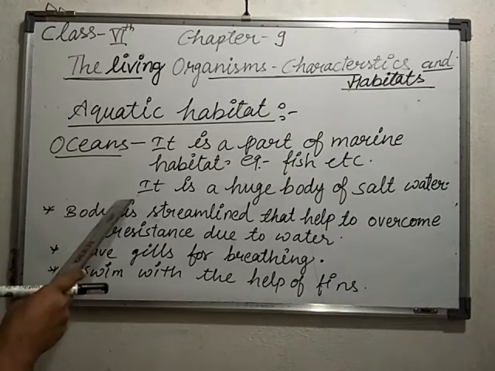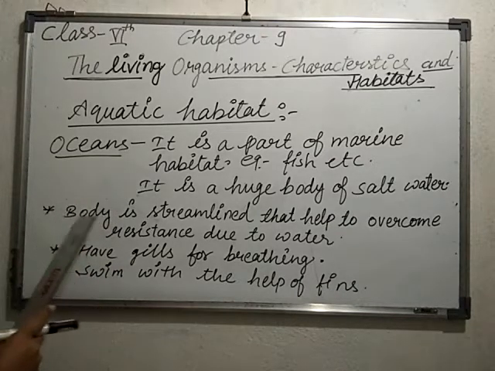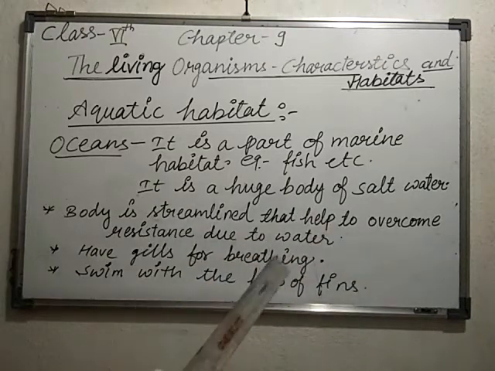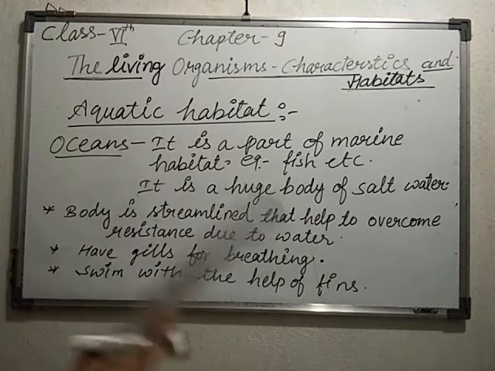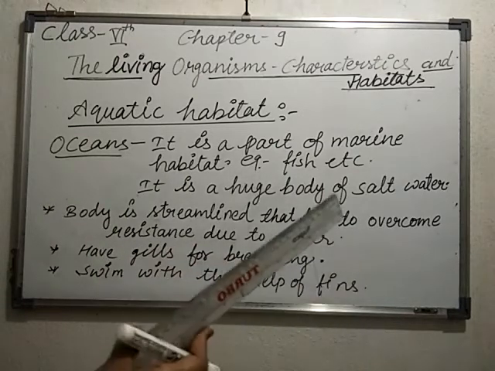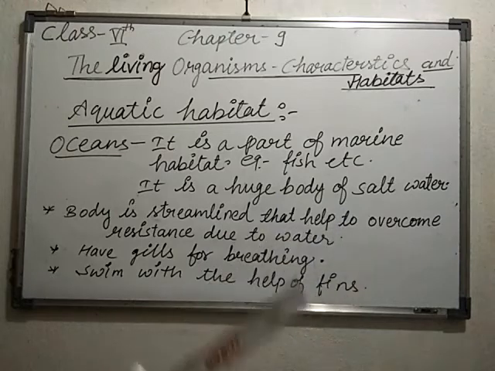Okay, and you know, in the case of fish, the body is streamline shaped, which helps to overcome the resistance due to water. Means the resistance which is given by the water can easily be reduced. Due to the streamline, it means you can say the boat shape structures. The fish have boat shape structures.